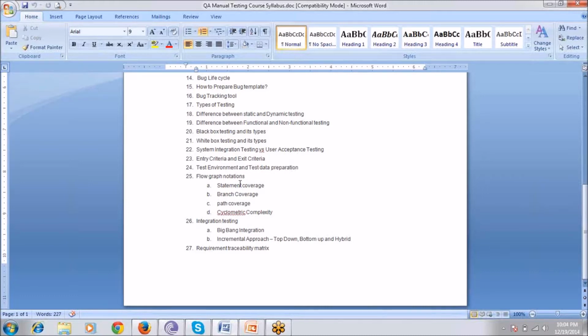And then there will be flow graph notation, which comes under white box testing. In white box testing, we should complete statement coverage, branch coverage, path coverage, and cyclomatic complexity. We will see this in detail as an advanced topic in manual testing, and it is very important. We will do some practical work on that, and then there will be integration testing.